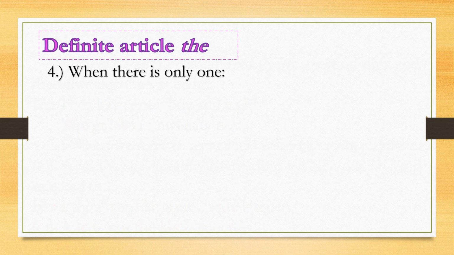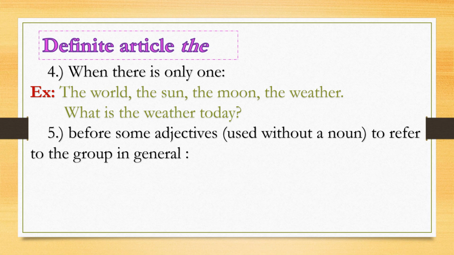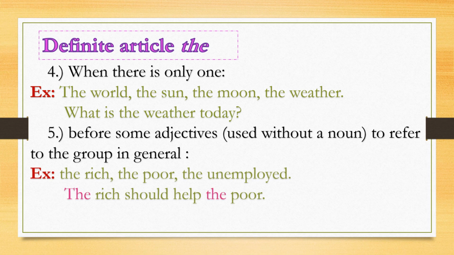When there is only one. Example: the world, the sun, the moon, the weather. What is the weather today? Before some adjectives used without a noun to refer to the group in general. Example: the rich, the poor, the unemployed. The rich should help the poor.